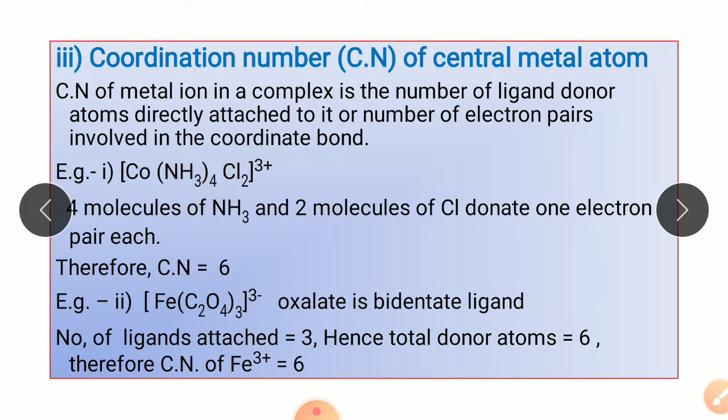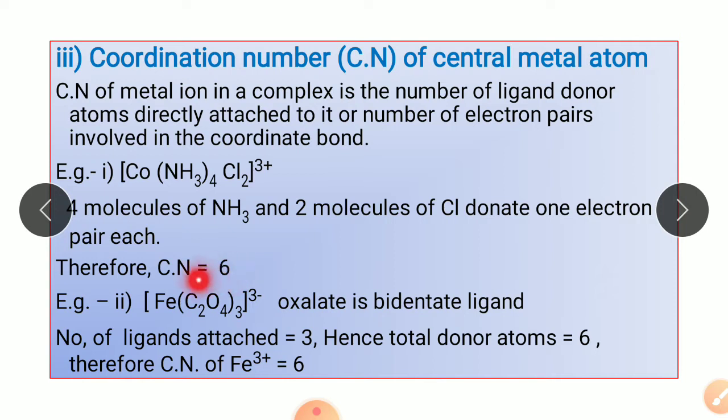And we know that both ammonia and chloride are monodentate ligands, that is they will donate a pair of electrons each. So they will donate 6 pairs of electrons to the cobalt, and therefore the coordination number of cobalt in this complex is 6.